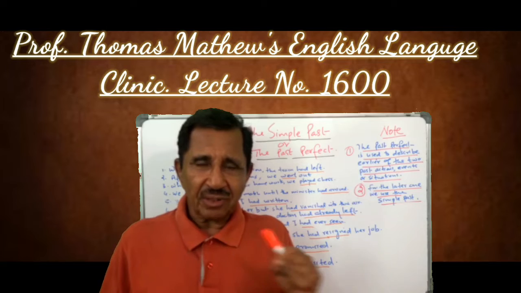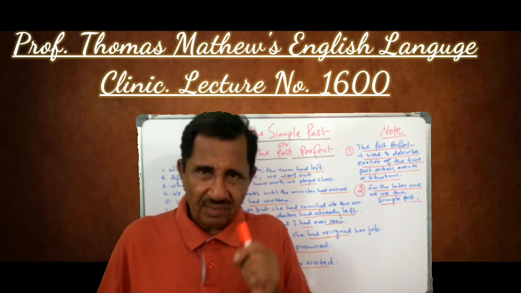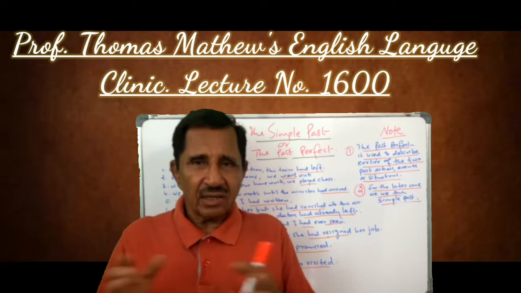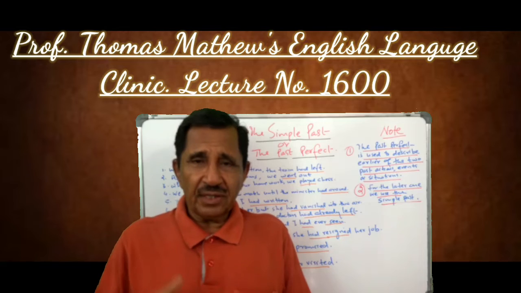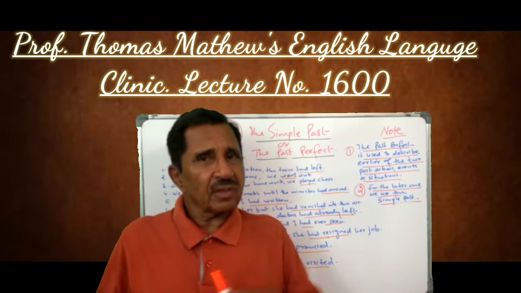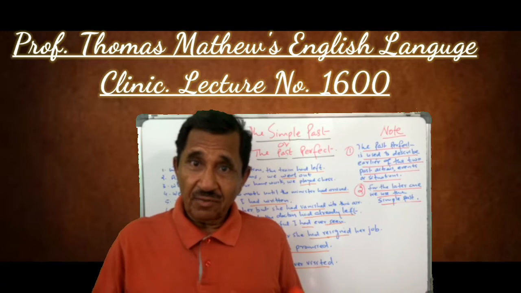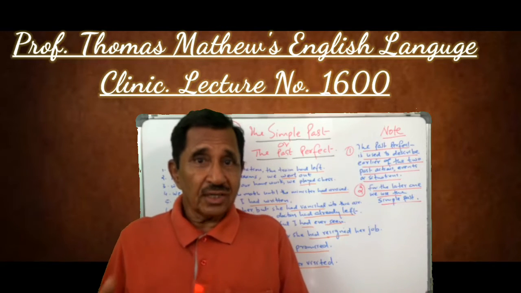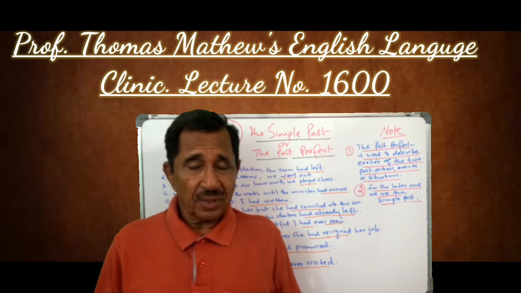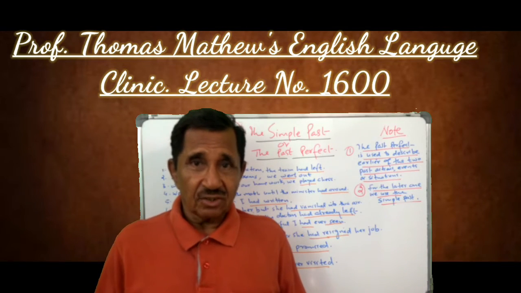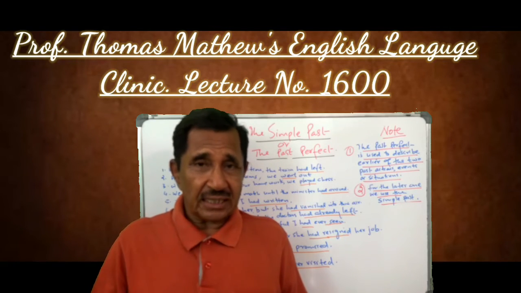Very often you get test frames like this. In the test frame, if you want to answer correctly, you have to see the half that is given to you. One half will be given. If you find that in one half you have got the past perfect, of course the second half will be simple past. On the other hand, if you find that in one half you get the simple past, then naturally the second will be the past perfect. Understand? So that is a clue as far as this kind of test frames are concerned.